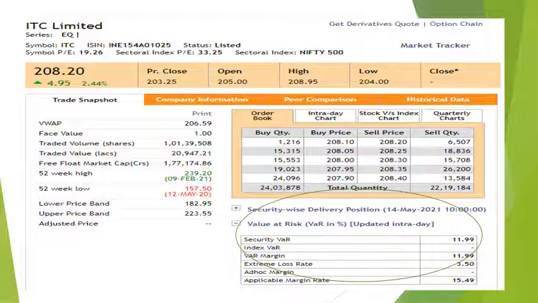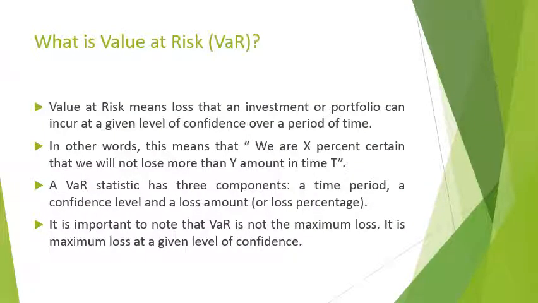So what is the meaning of value at risk margin and extreme loss margin? That is something that we are going to discuss in this video briefly. Let me start by first giving you some insights about what exactly the VAR margin is. This slide gives a clear-cut description of value at risk margin.